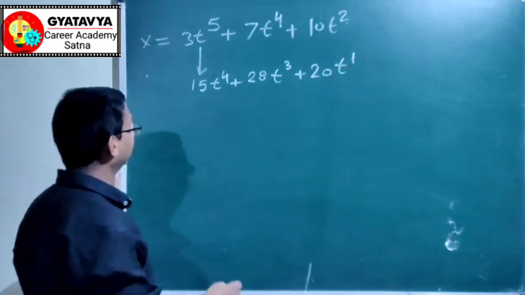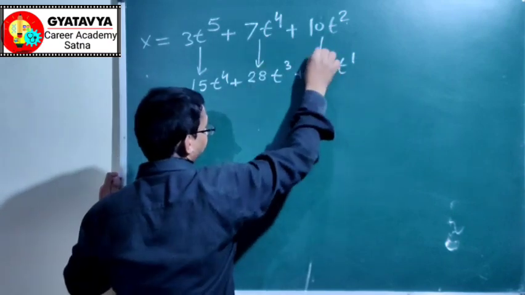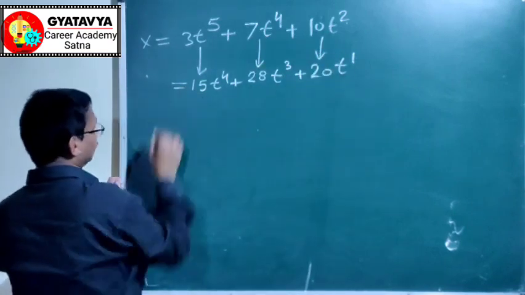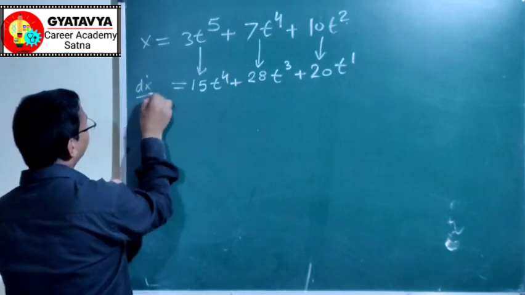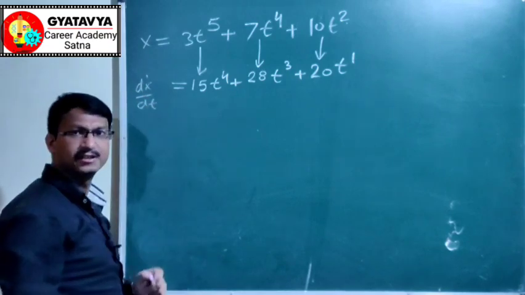I hope you have understood how we are getting these terms. So this is the result, dx by dt means differentiation.